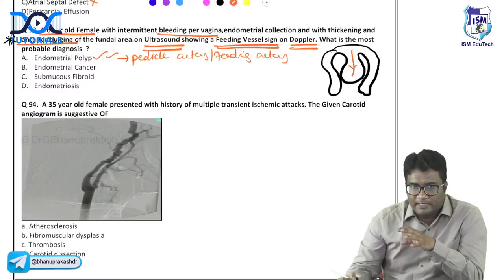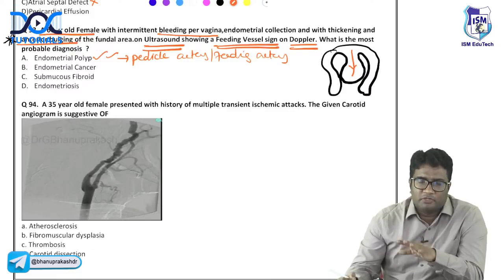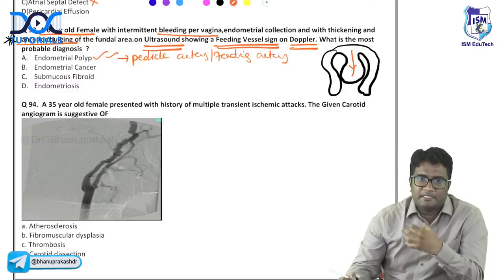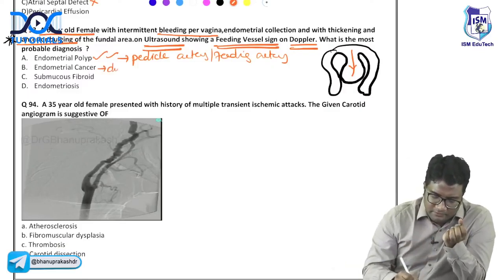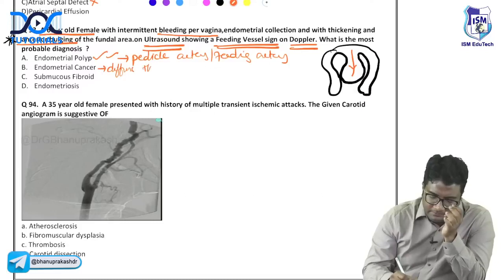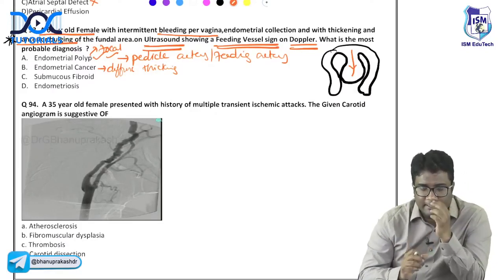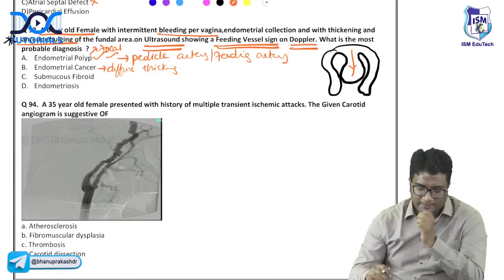Both endometrial cancer and endometrial polyps are common in postmenopausal females. Both of them can present with vaginal bleeding. So be careful with the question whether it says focal thickening or diffuse thickening. Endometrial cancer is diffuse thickening, right? Whereas endometrial polyp is focal. So here you are seeing anterior bulge, focal thickening, and you are seeing the feeding artery sign.